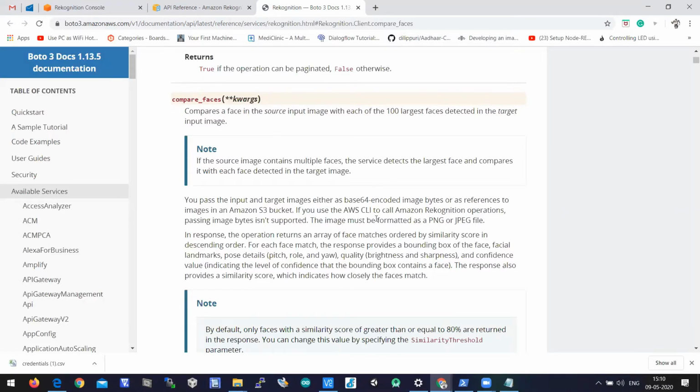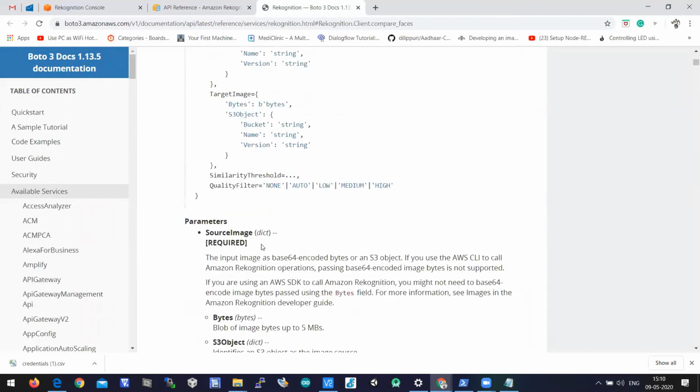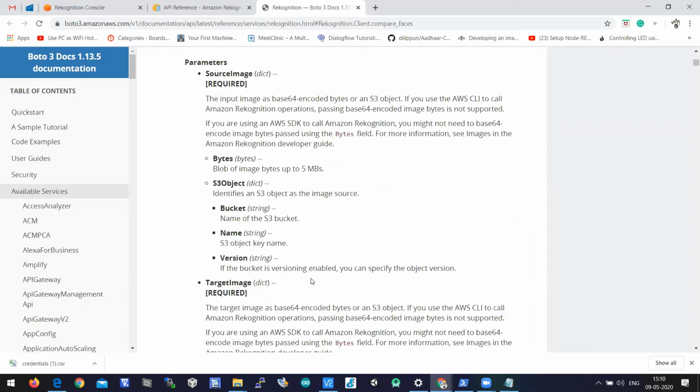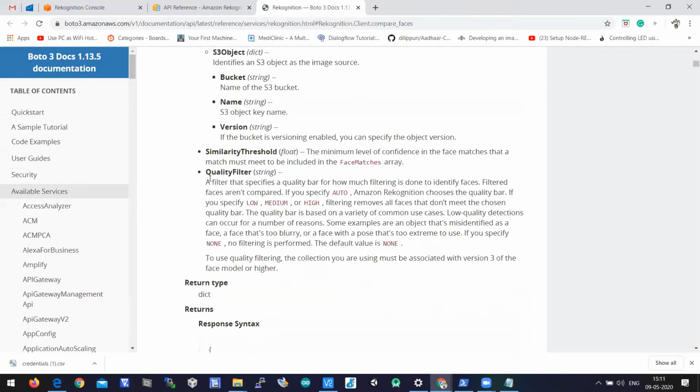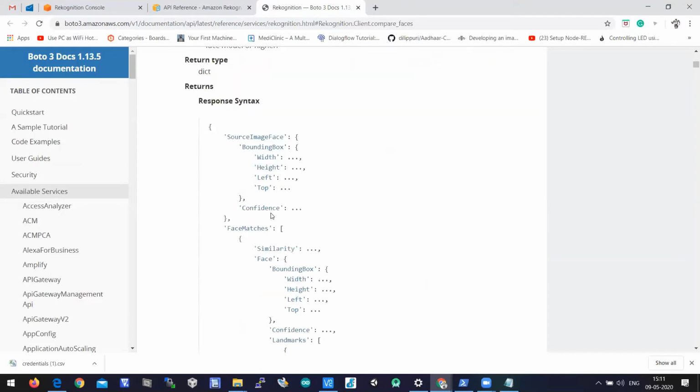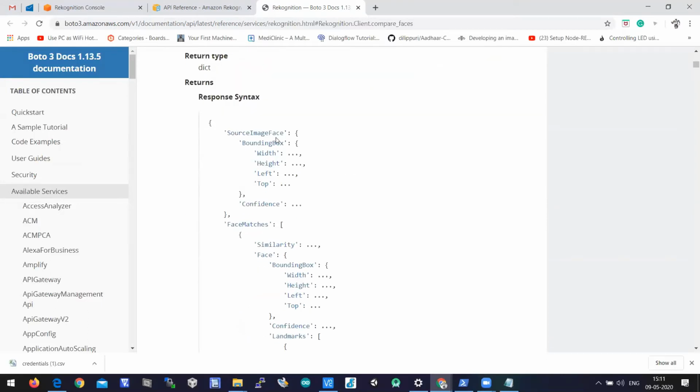You need to pass some arguments: the source image and the target image, and a similarity threshold, a floating point value such as 60% or 70%. There is also a quality filter, in case of any blurred image. Once you pass the parameters, it will respond with the response syntax: the source image face, the bounding box dimensions, and the confidence of the face.